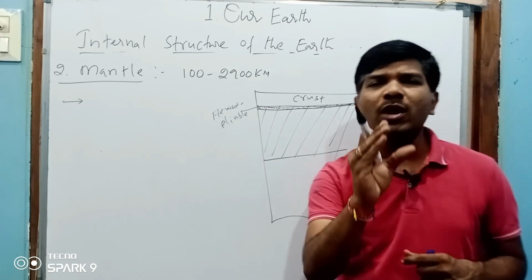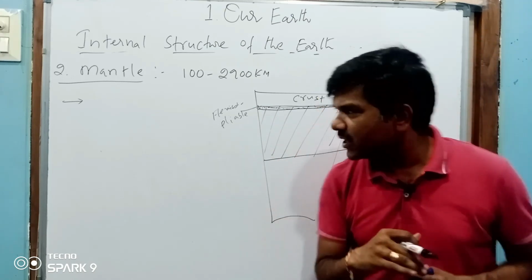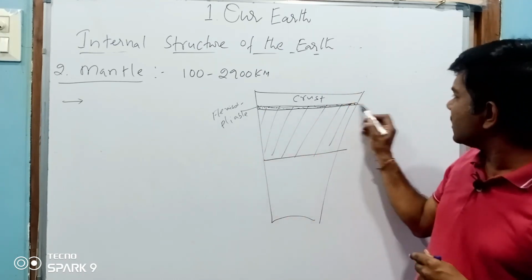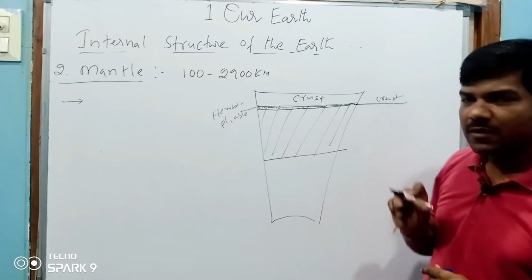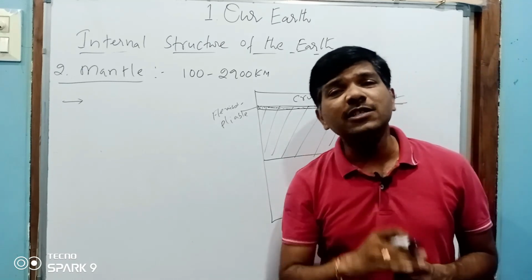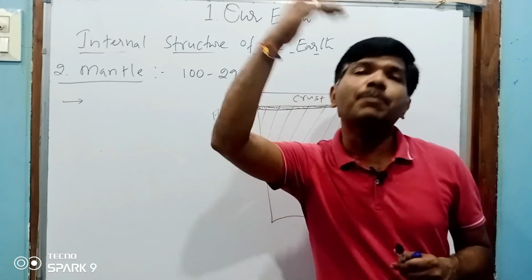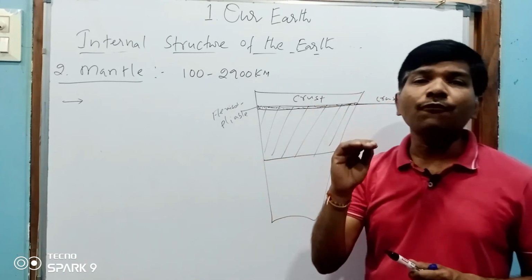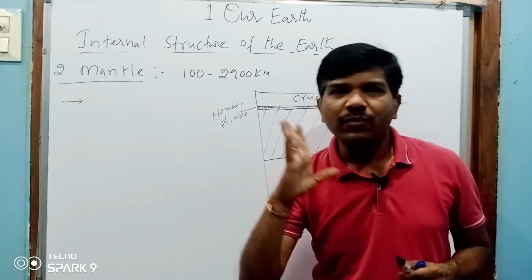It is a soft kind of nature. It is liquid in nature, a soft kind of nature. So that's why the crust floats on it. So this is liquid, and the crust is floating on it. On where is the crust floating? The crust is floating on the outer part of the mantle. So I repeat, the crust floats on the outer layer of the mantle.